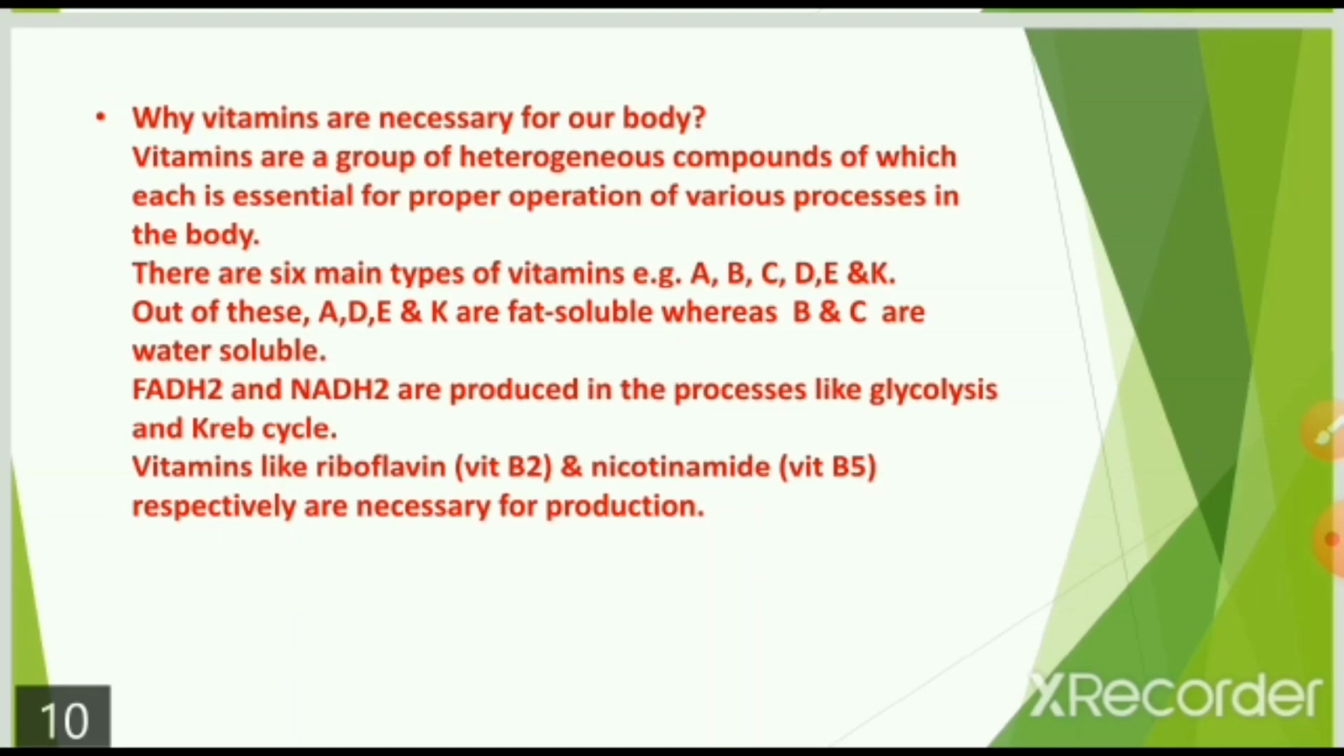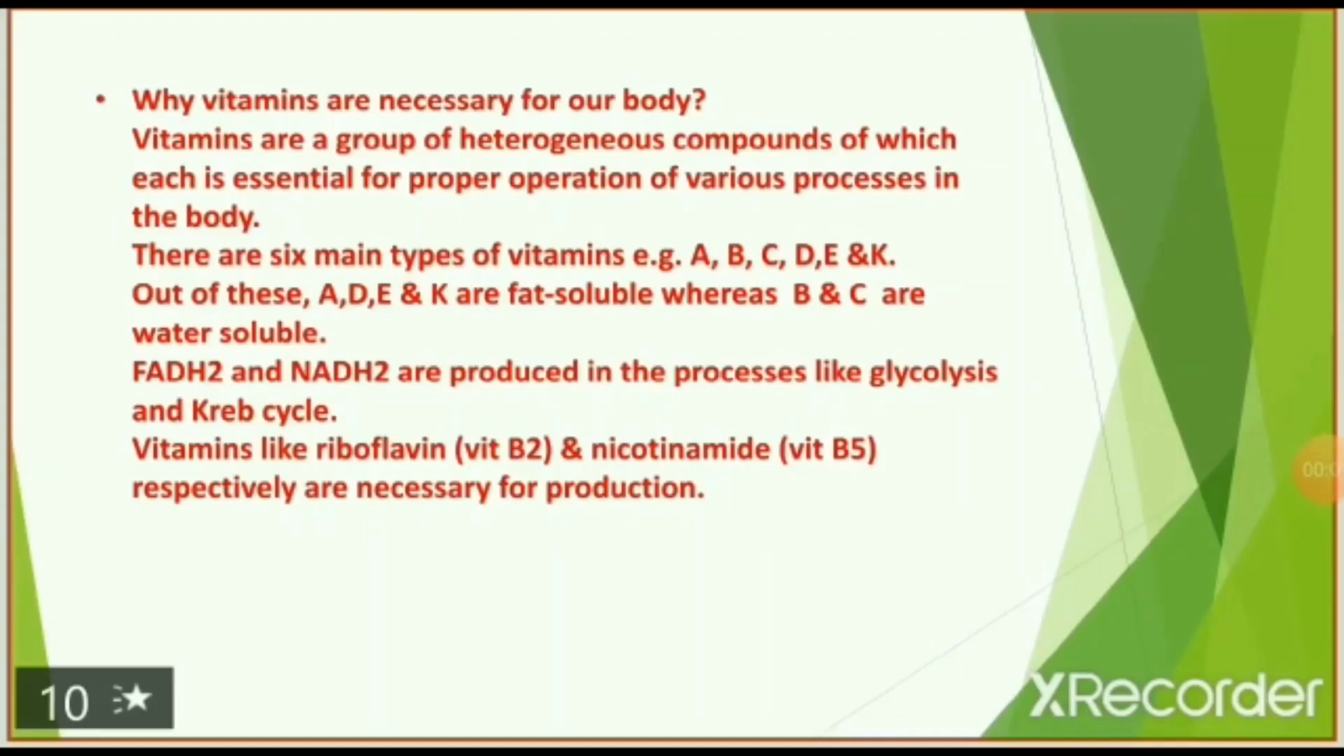There are 6 main types of vitamins: vitamin A, B, C, D, E and K. Out of these, A, D, E and K are fat soluble, meaning soluble in oil, whereas B and C are soluble in water, so they are called water soluble. FADH2 and NADH2 are produced in the process of glycolysis and Krebs cycle. Vitamins like riboflavin, vitamin B2, and nicotinamide, vitamin B5, respectively are necessary for their production.